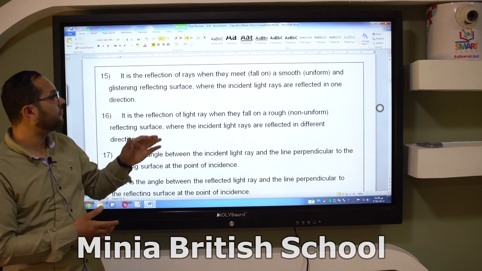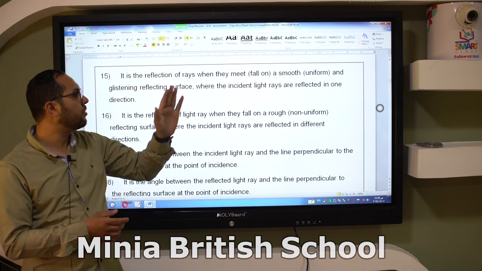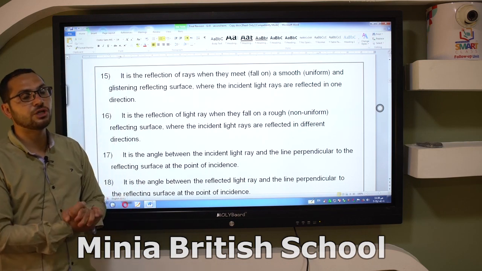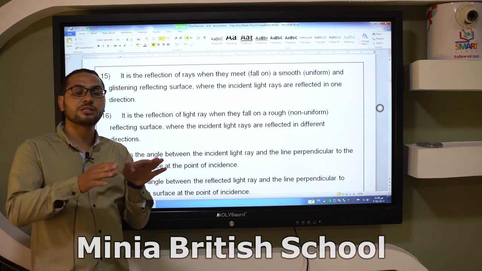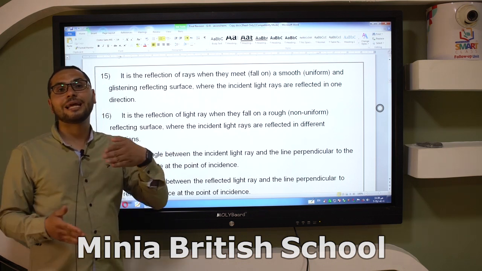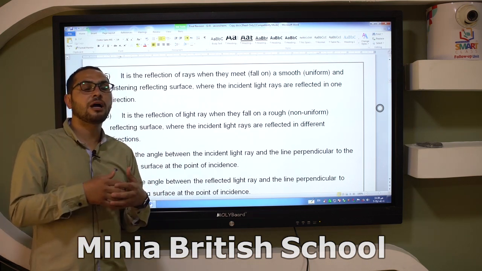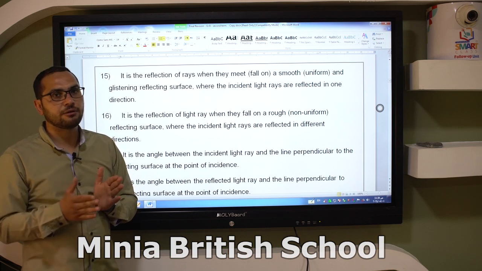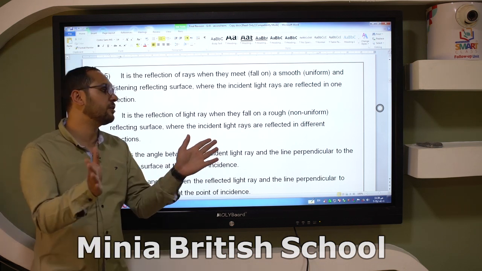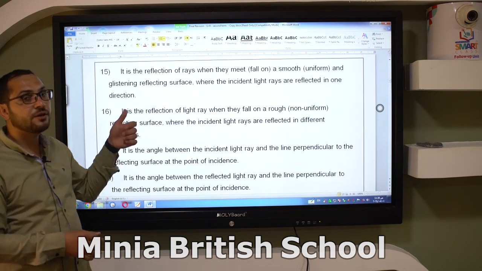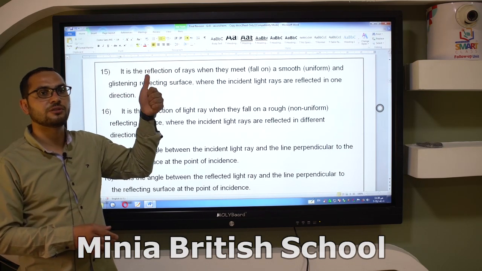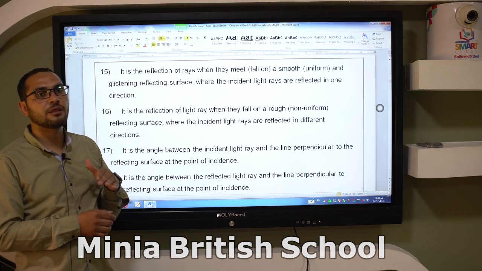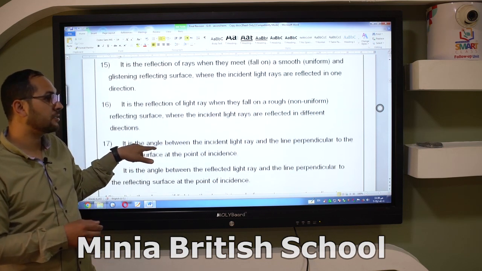It is the reflection of rays when they meet a smooth reflecting surface, where the incident light rays are reflected in one direction. This is the meaning of regular reflection. As you know, light reflection is divided into 2 types: regular reflection and irregular reflection. In regular reflection, the light rays reflect in one direction, while in irregular reflection, the light rays reflect in different directions. The first one occurs on a smooth surface, like a mirror or stainless steel, and the other occurs on a rough surface, like skin or a leaf.